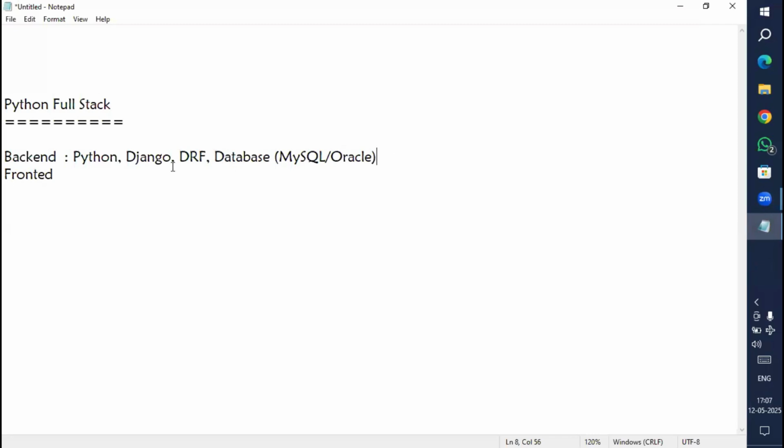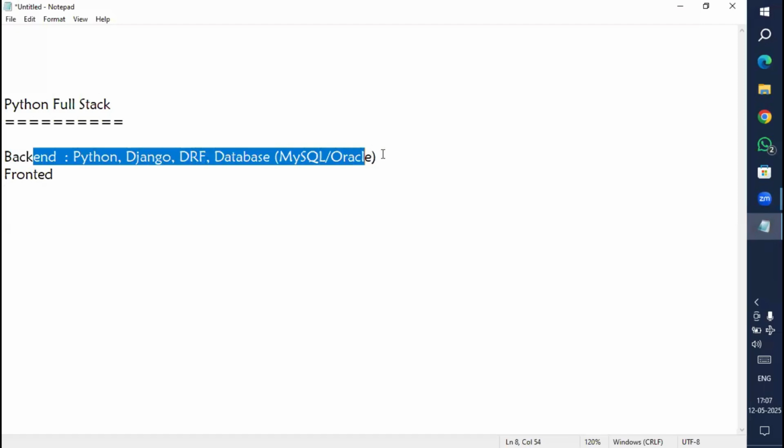Whenever we install Django, one database is installed by default, which is the SQLite database. Along with that, we are going to learn an additional database, either MySQL or Oracle. Python, Django, and DRF will be covered along with the database. These are totally backend.